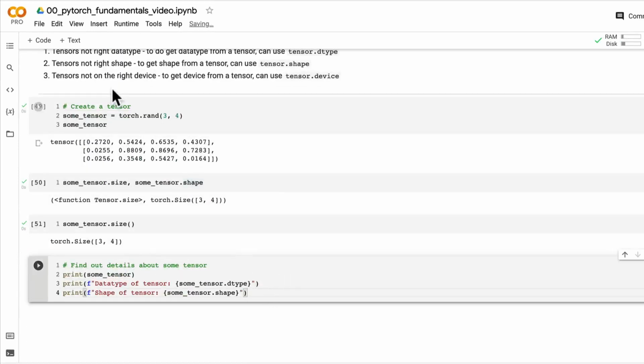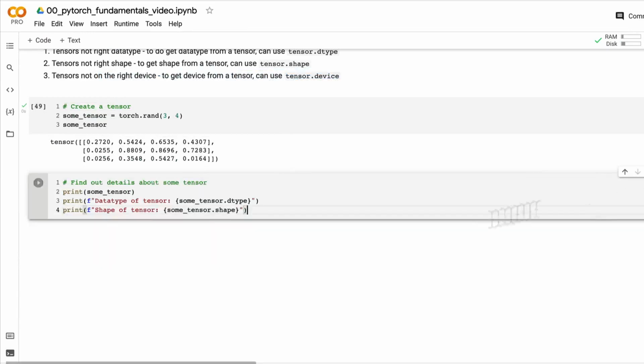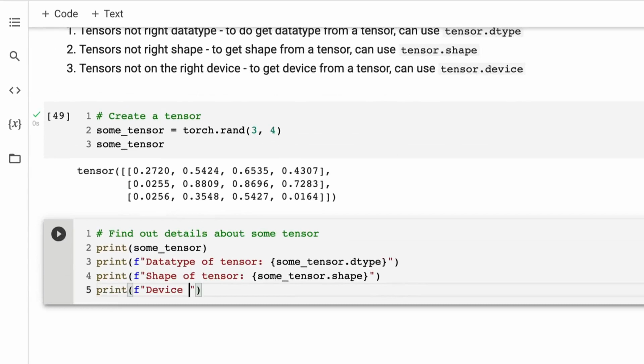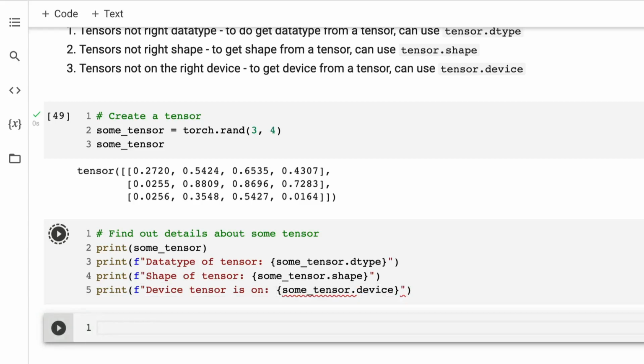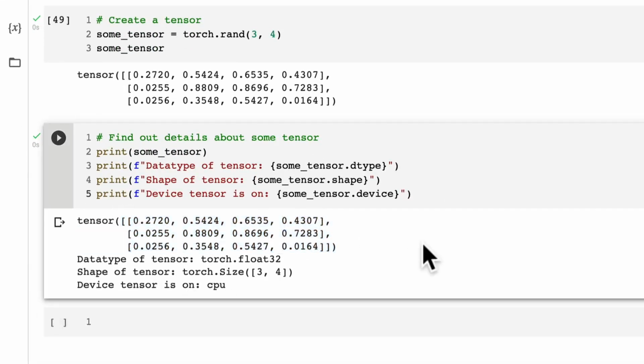And then finally, what else do we want? Tensors, what device are we looking for? Let's get rid of this, and then print f device tensor is on. By default, our tensor is on the CPU. So some tensor dot device. There we go. So now we've got our tensor here, some tensor.